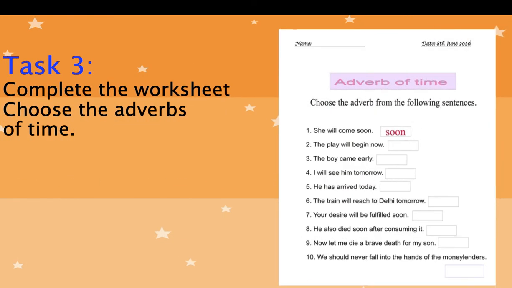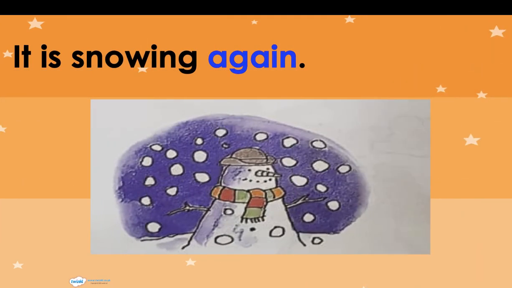Have a look at this. After the end of this revision, you are going to complete this task and send it to me by today. Okay? Now, one more example. It is snowing again. So, how often does it snow? It snows daily. So daily is again showing the time word.